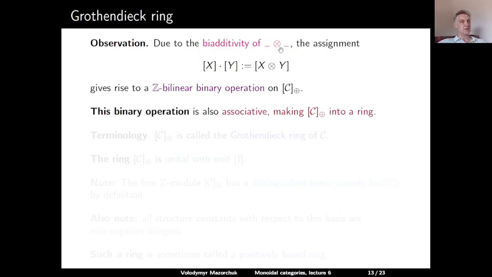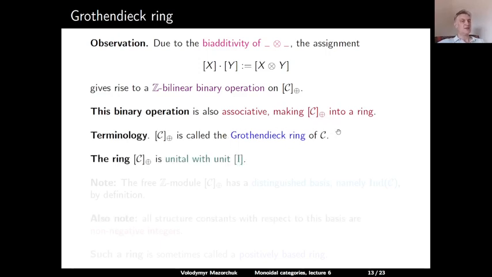Moreover, since tensor product is associative, it also follows that this binary operation is associative. And so our set C bracket with the direct sum sign becomes a ring. This ring is called the Grothendieck ring of C. This ring is a unital ring where the unit is just the bracket of the identity object in C.